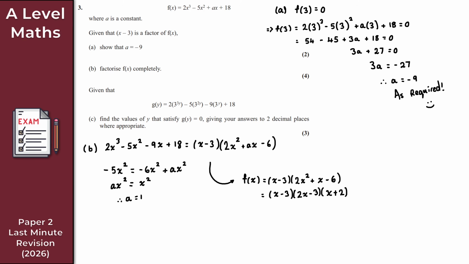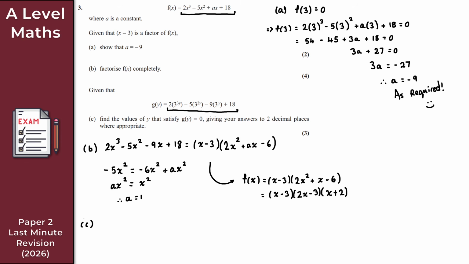Now, what I want you to recognize is this highlighted expression looks awfully suspicious and similar to this here. And there's a reason for that, because we're going to use what we've got in part A and part B to help us answer part C. That's the whole point of doing this question. So, part C then, I don't have a ton of room. I will try my best to fit it on at the bottom, but let's just see.